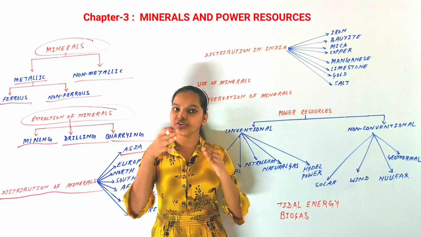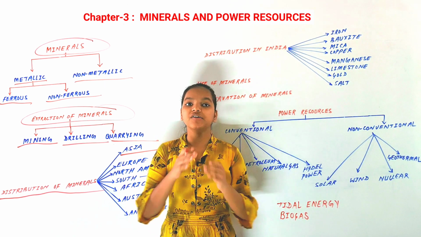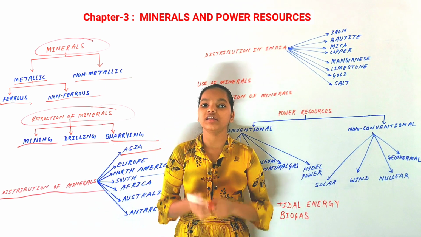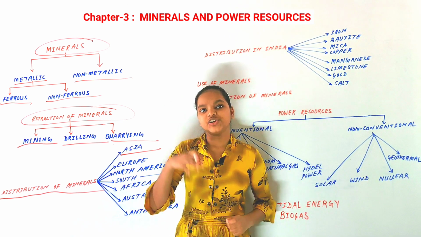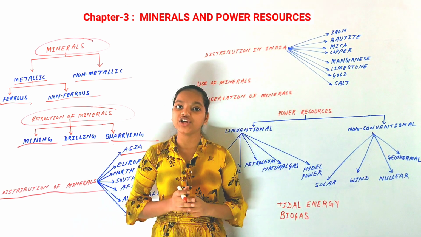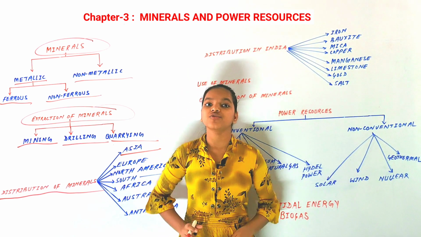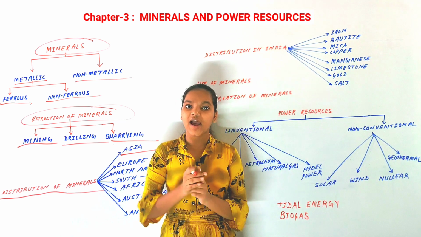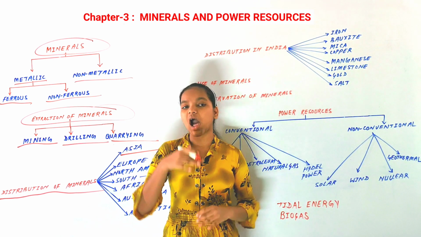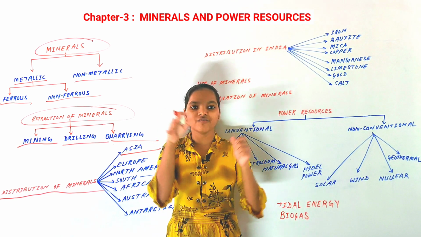Asia also produces more than half of the world's tin. China, Malaysia and Indonesia produce so much tin that Asia produces more than half of the tin production of the world.